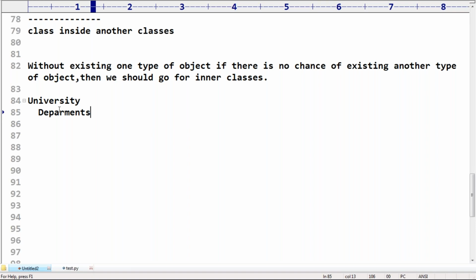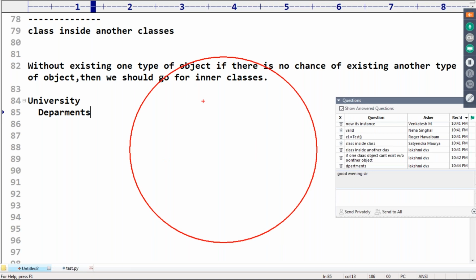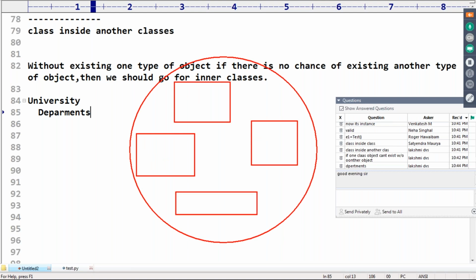Suppose, sir, tomorrow, assume that this is the university. This is the computer science department, electronics department, electrical department, mechanical department. Tomorrow, this university is going to be closed by the government because it is involved in illegal activities. Assume that it is involved in illegal activities. The government wants to close this university.